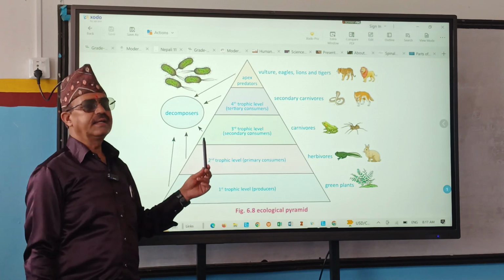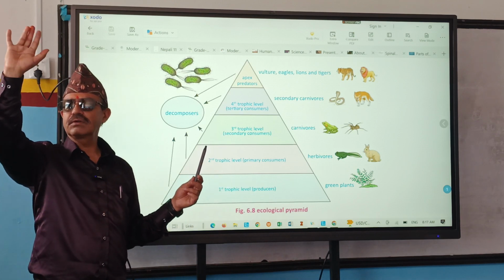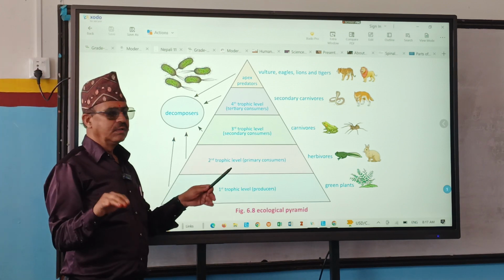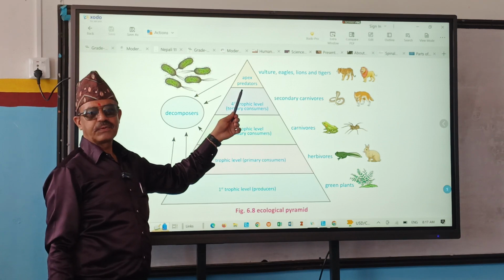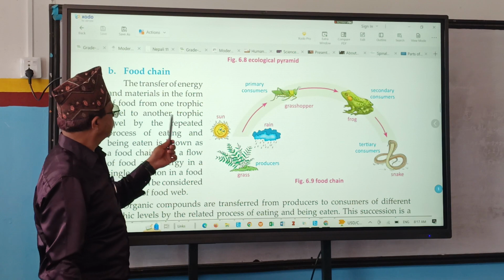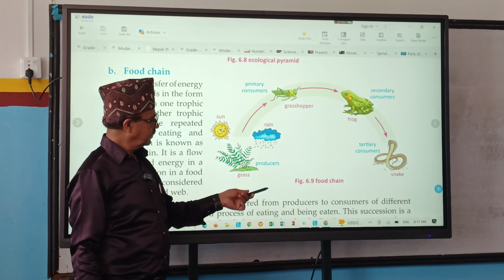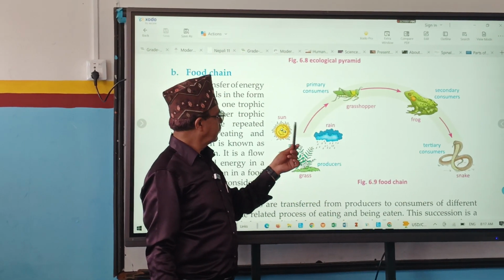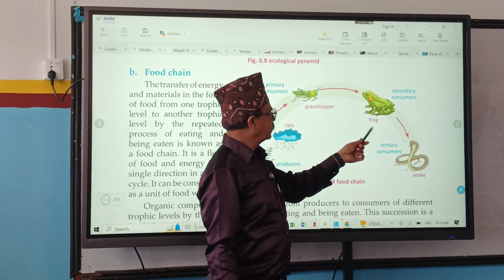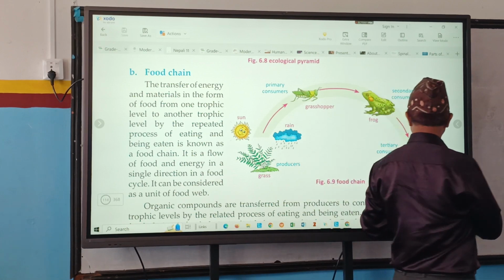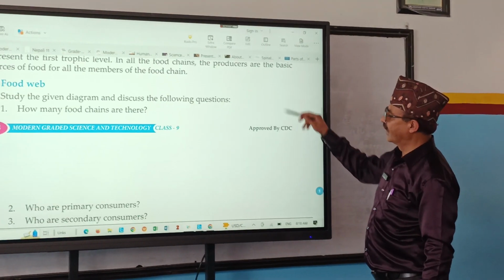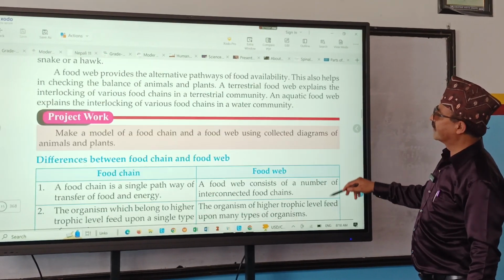So it is an erect pyramid. Erect pyramid means the base is broad and the apex is tapering, right? And they will be discussing food chain. You can see grass, primary consumer grasshopper, secondary consumer frog, tertiary consumer snake, right? Then the next one, food web. Look here.